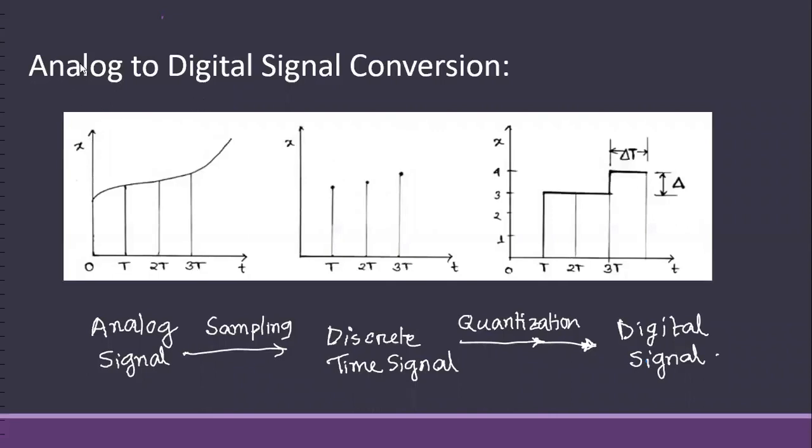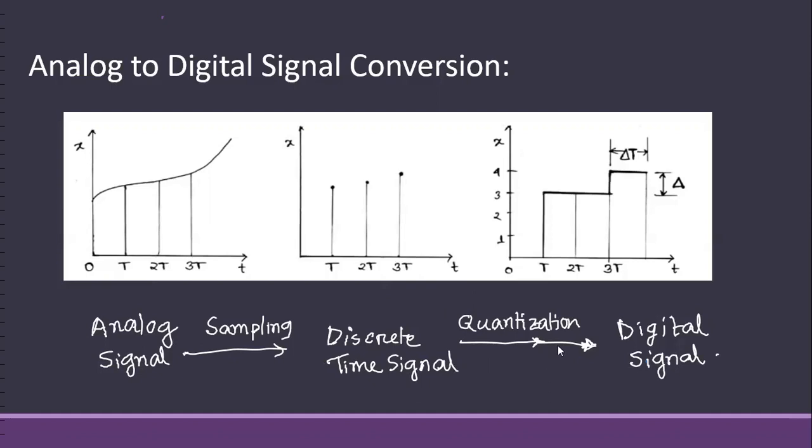There are two steps to convert an analog signal to a digital signal. The first step is sampling and the second step is quantization. In an analog signal, both the independent and dependent variables t and x are continuous, meaning they can have any value. After sampling, we sample it after each T seconds. So the time t is discretized, but the x remains continuous. This is called a discrete time signal. So after sampling the analog signal every T seconds, we get a discrete time signal.